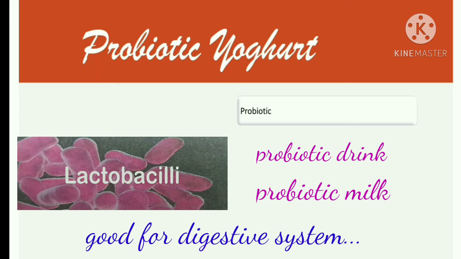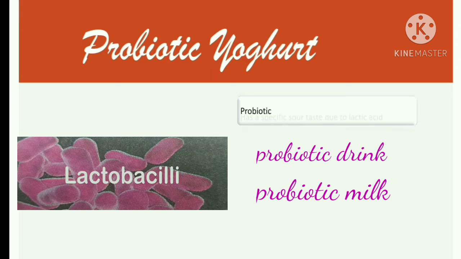A probiotic product must contain a specific strain of live bacteria that are resistant to gastric acid, bile and pancreatic juices, which are helpful in digestion of food. These live bacteria reach the intestines alive to give the correct health benefit.